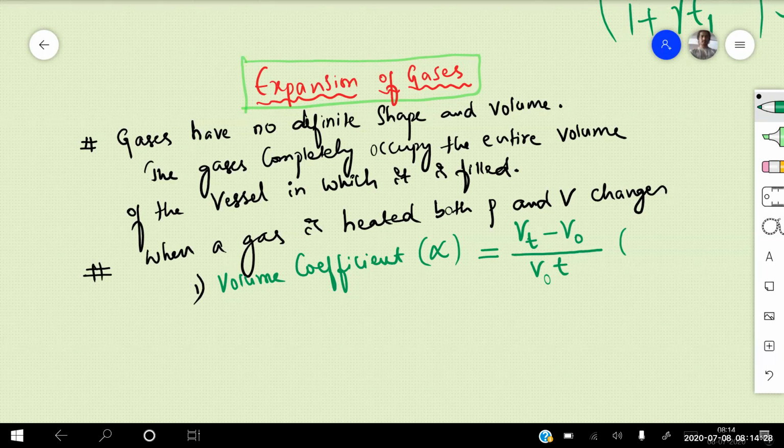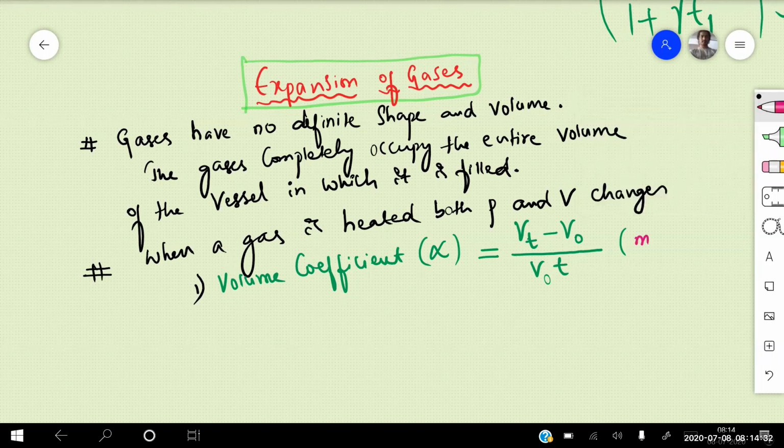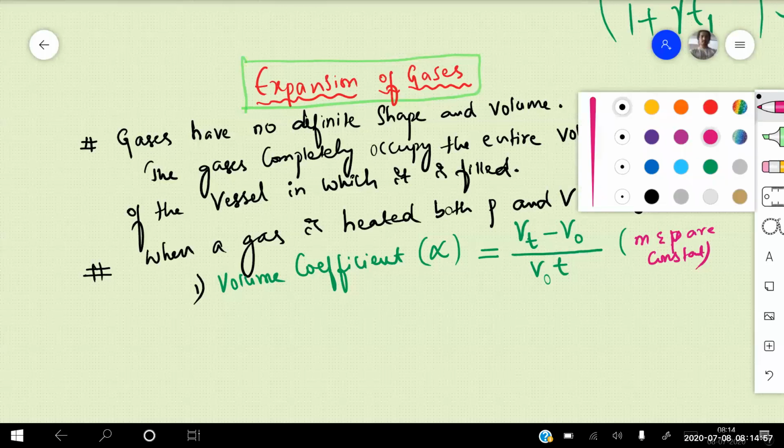Clear? So in this one, mass and pressure are constant. When a gas is heated, both pressure and volume will be changing. In the first case, if mass and pressure of the gas are kept constant, then volume coefficient alpha is equal to Vt minus V naught by V naught into T.